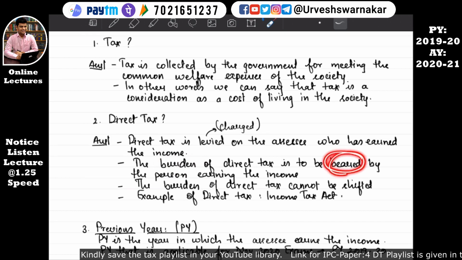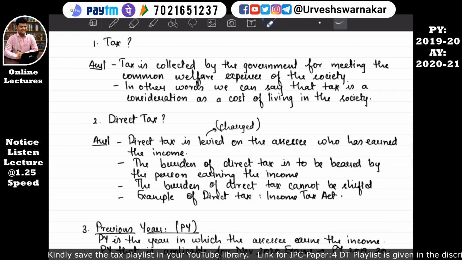Borne means who has to suffer. Okay, the burden of direct tax is to be borne by the person earning the income. The burden of direct tax cannot be shifted. Example of direct tax is the Income Tax Act. So basically in direct tax we are going to study the Income Tax Act only. So I hope you understood what is direct tax.